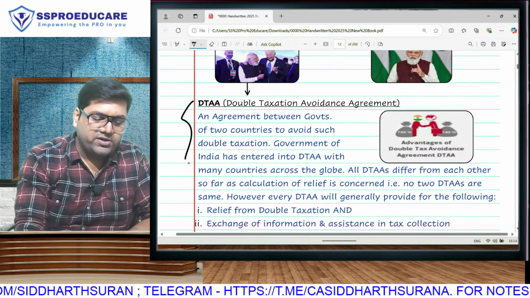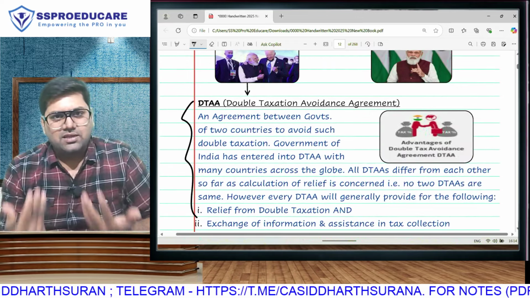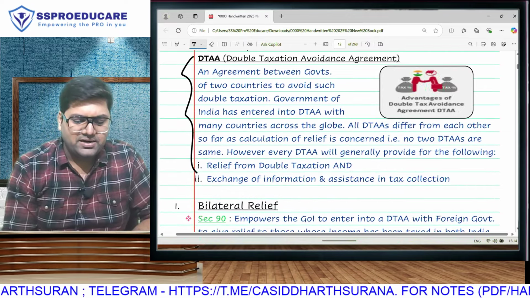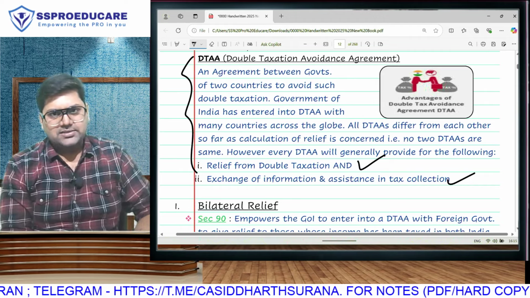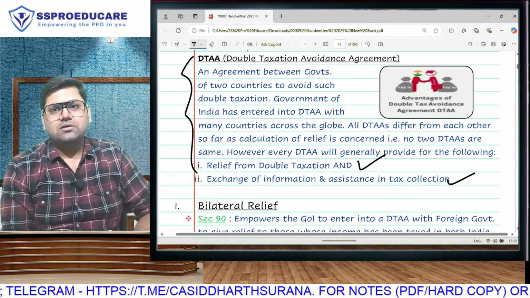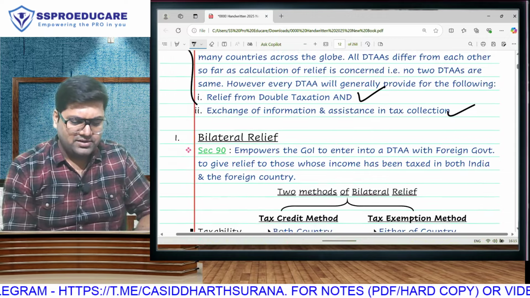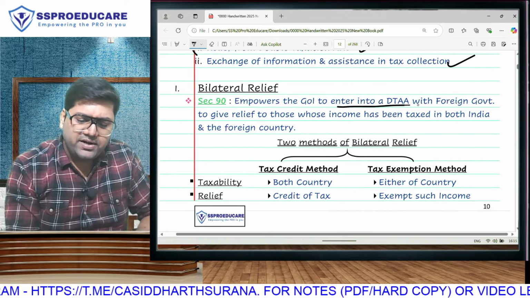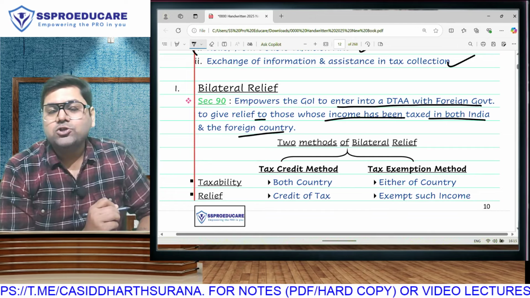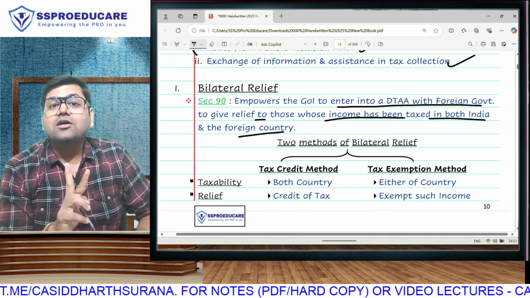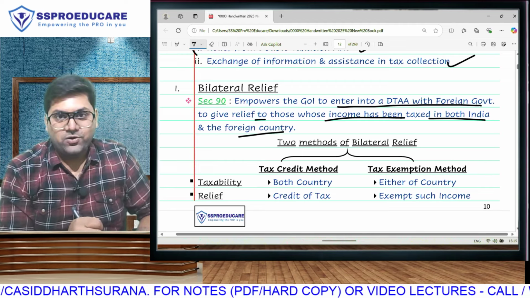Your explanation of what is an agreement: nothing but an agreement between two governments, and the main targets are relief from double taxation, exchange of information and assistance in tax collection. What is bilateral relief? The government of India can enter into DTAA with foreign governments to grant relief in cases of juridical double taxation, where there are two methods of granting you tax relief.